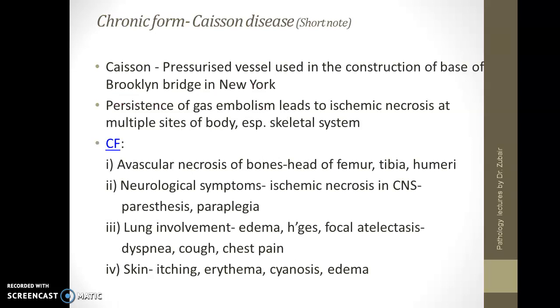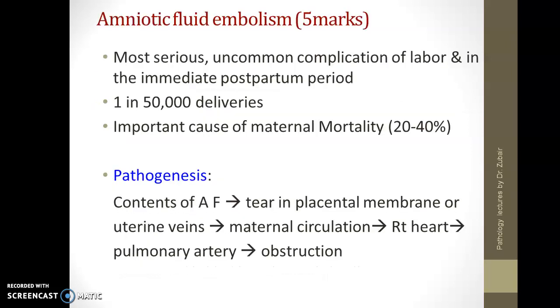This is a special disease. Caisson refers to a pressurized vessel used in construction of the base of the Brooklyn Bridge in New York, and persistence of gas embolism leads to ischemic necrosis at multiple sites of the body, especially the skeletal system. Clinically, there is avascular necrosis of the bone, and neurological symptoms can occur with paresthesia, paraplegia. In the lungs we have edema, hemorrhage, focal atelectasis, dyspnea, cough. Skin can lead to itching, erythema, cyanosis and edema.